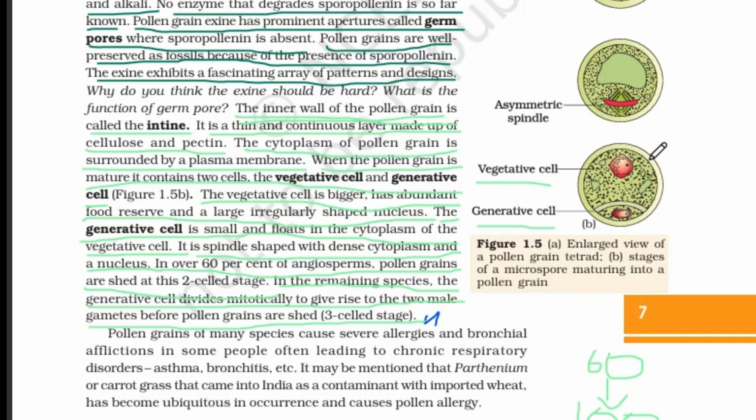When it has two cells, it is immediately shed. In the remaining species, 40 percent, the generative cell divides mitotically.